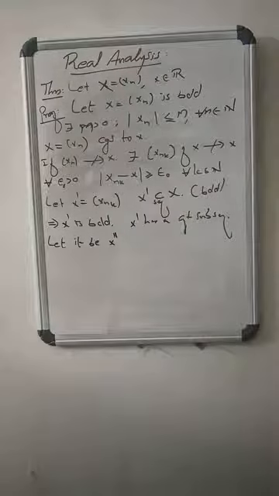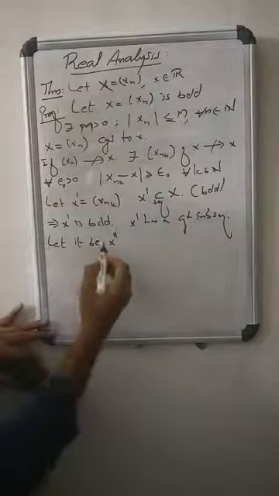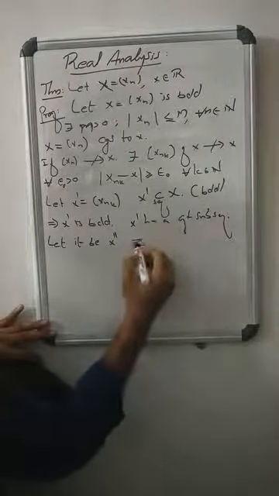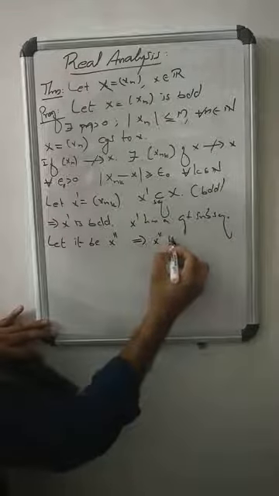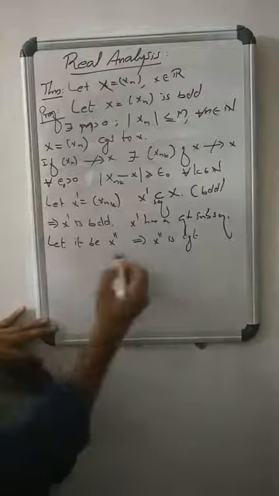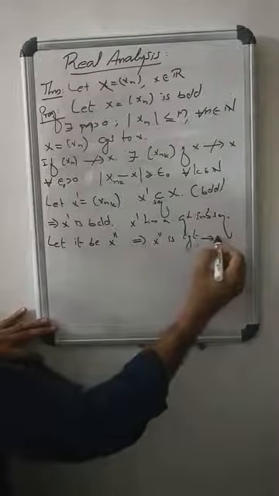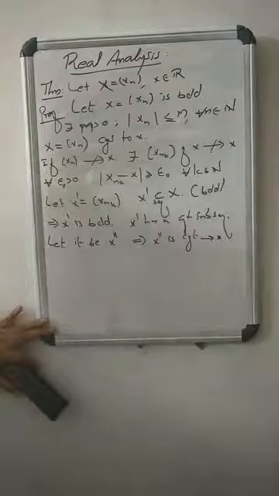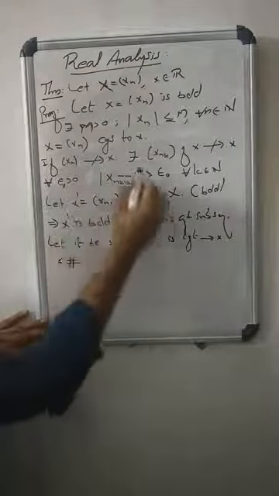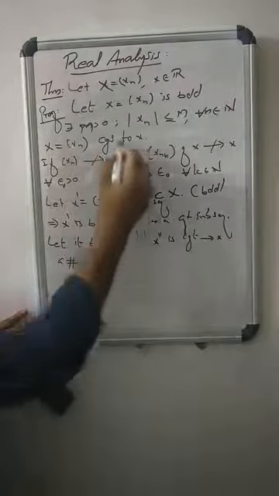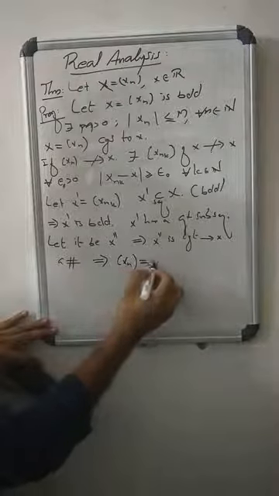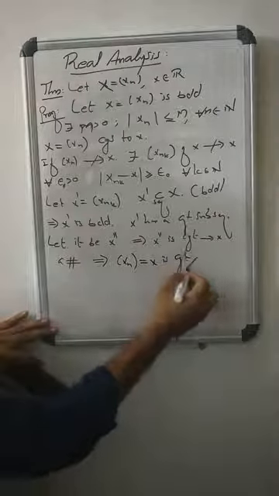Then x2 dash is a convergent subsequence of x dash, which means x2 dash converges. It converges to x. That's a contradiction. This contradiction is due to our wrong assumption, so the sequence xn converges.